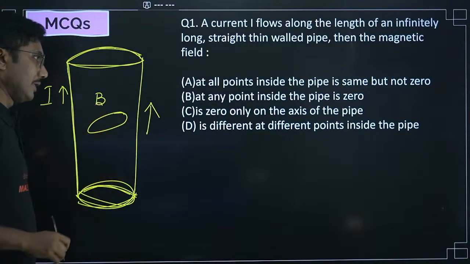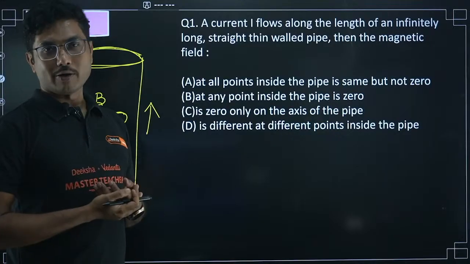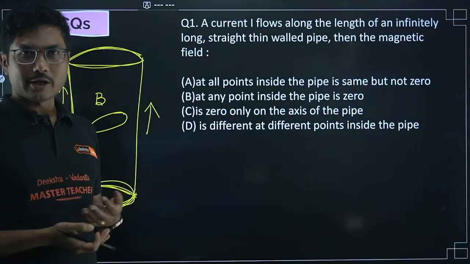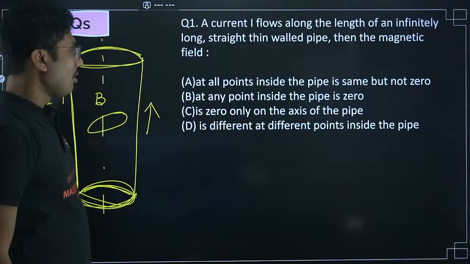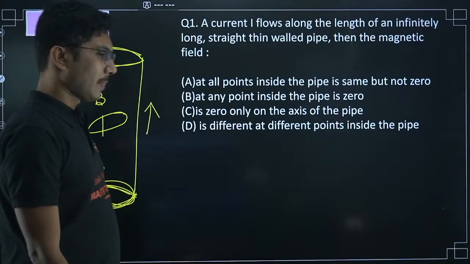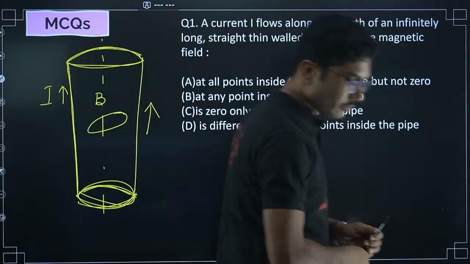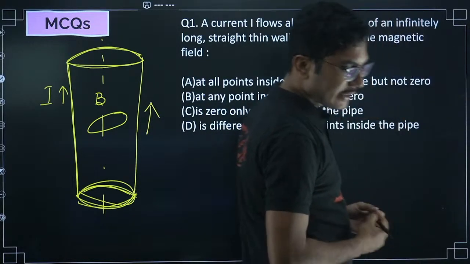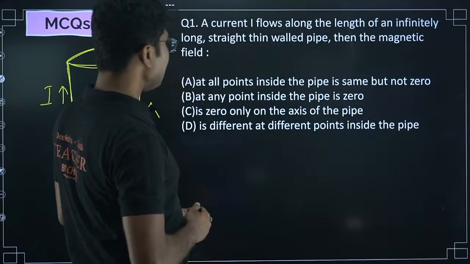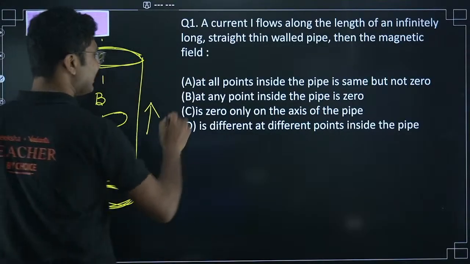That is the major thing that we are trying to find. What will be the magnetic field? Will it be zero at all points, or not zero at all points, or zero only along the axis of the pipe, or different at different points? Akshay, Sagar, everyone is saying option B. At any point inside the pipe is zero, which is very easy to guess.